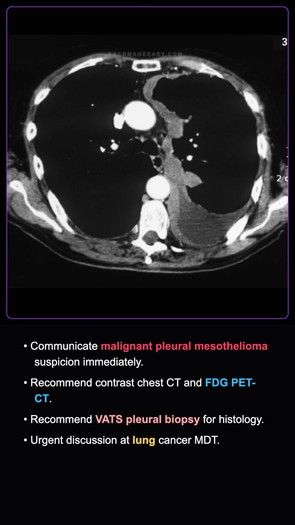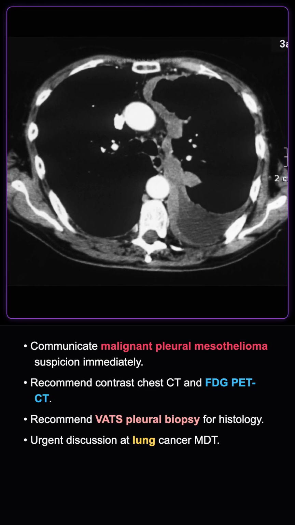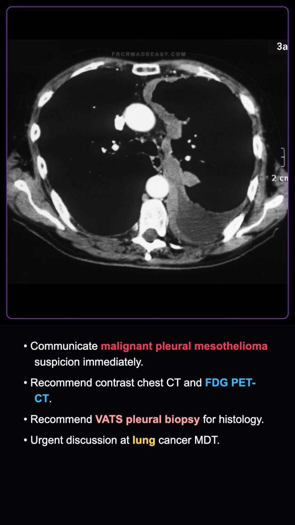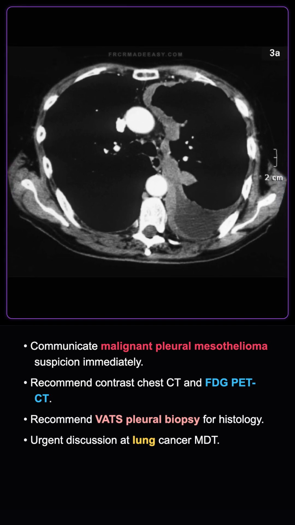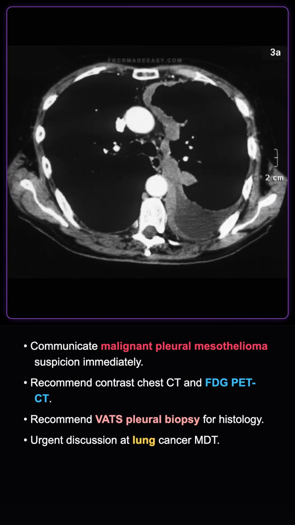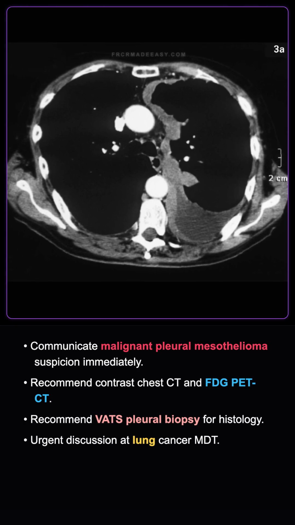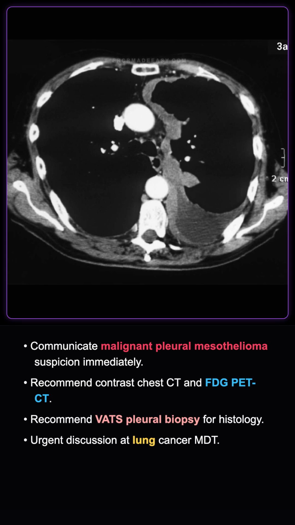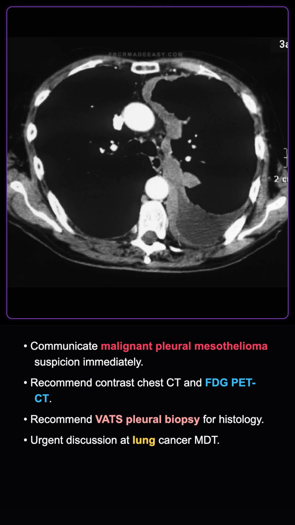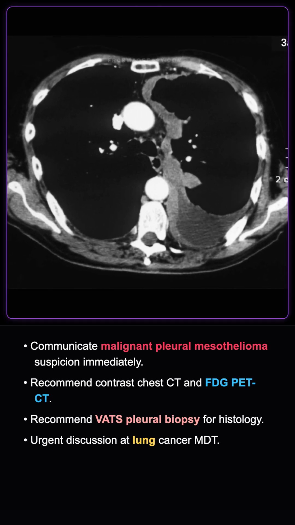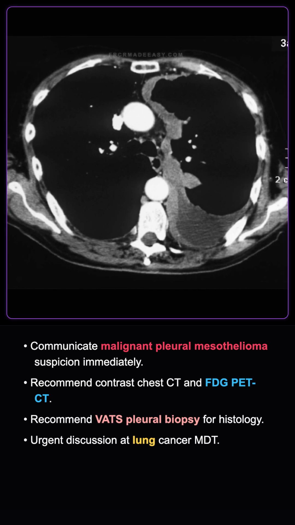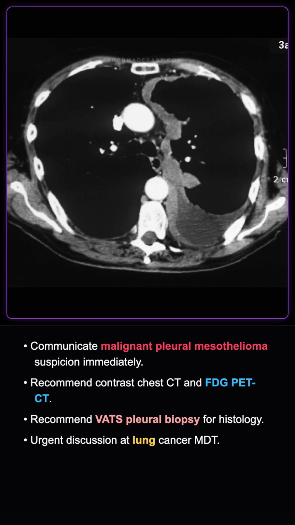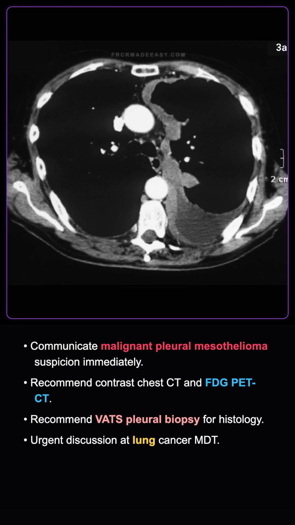I would also recommend an FDG PET CT for systemic staging, nodal and distant metastatic disease, and to guide biopsy targeting. For definitive histological diagnosis, I would recommend a video-assisted thoracoscopic surgery, VATS, pleural biopsy, the gold standard, which also allows for pleurodesis, or a CT-guided pleural core needle biopsy of the thickest nodular areas if VATS is contraindicated. I would refer the patient urgently to the specialized thoracic oncology service and discuss at the lung cancer MDT.